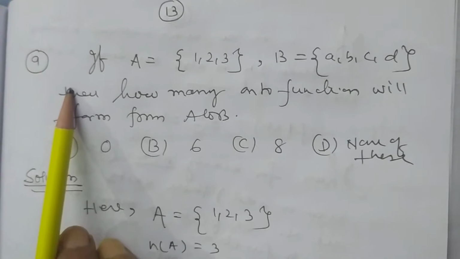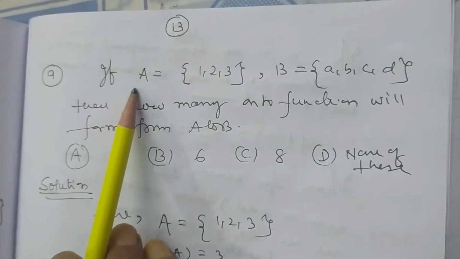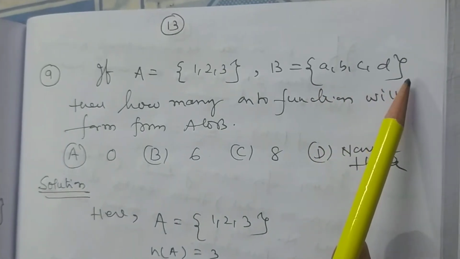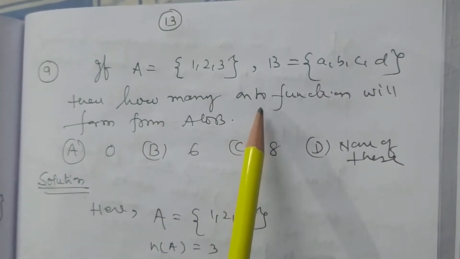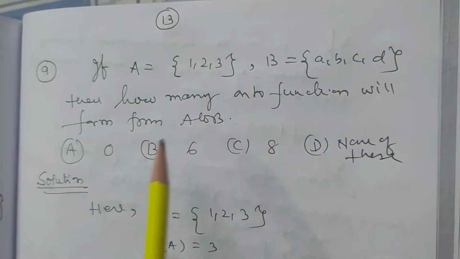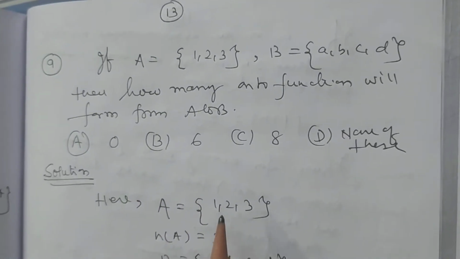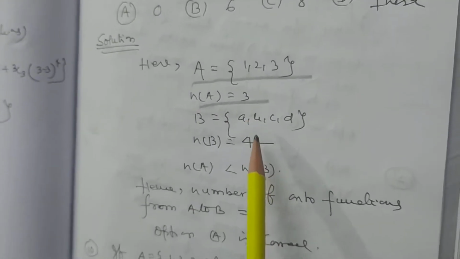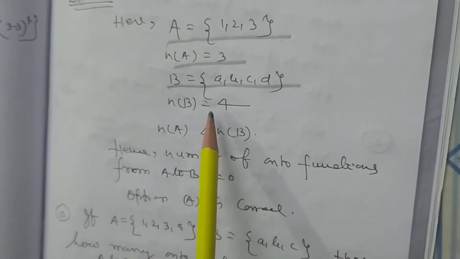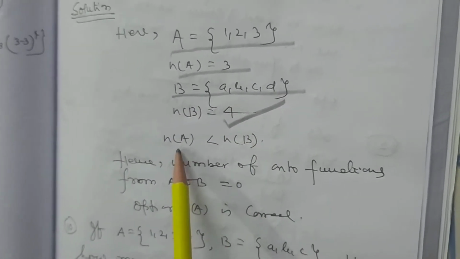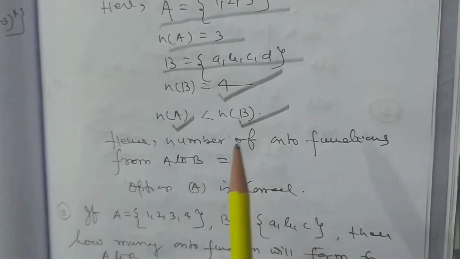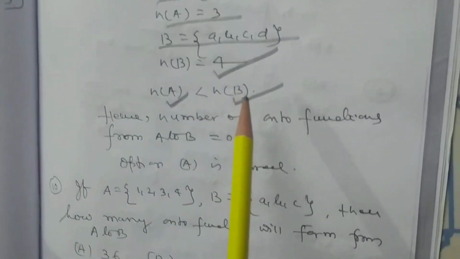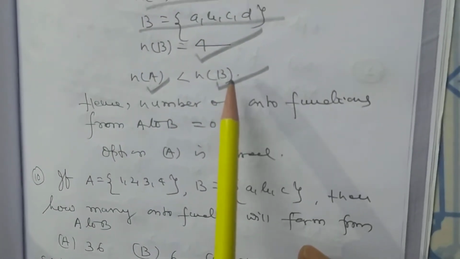Now I want to discuss problem number 9. If A is equal to collection of elements 1, 2, 3, B is equal to a, b, c, d, then how many onto functions will form from A to B? My dear student, A is equal to 1, 2, 3, cardinal number of A is equal to 3, B is equal to a, b, c, d, cardinal number of B is equal to 4. So n(A) is less than n(B), cardinal number of A less than cardinal number of B.